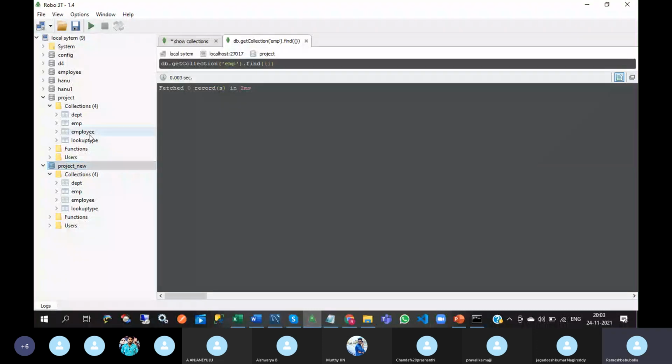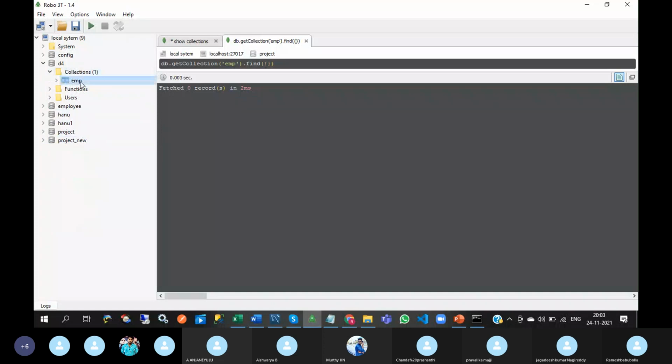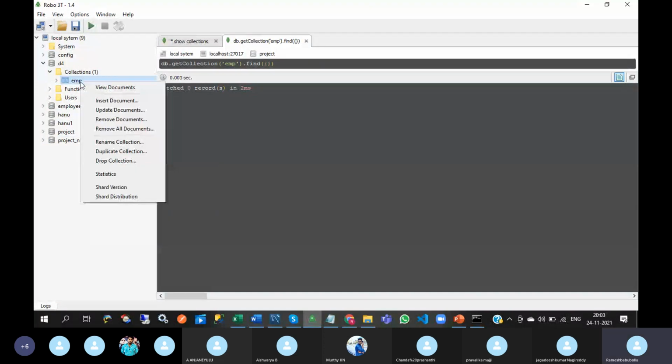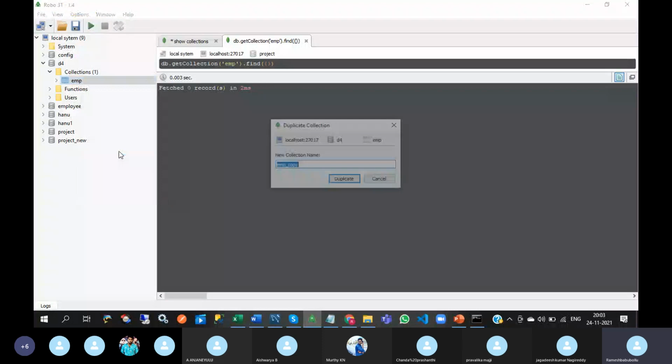Okay. So in D4, right click on employee EMP collection and duplicate collection is there, and the default name is EMP collection name underscore copy. If you want to change the new collection name, you can change it.